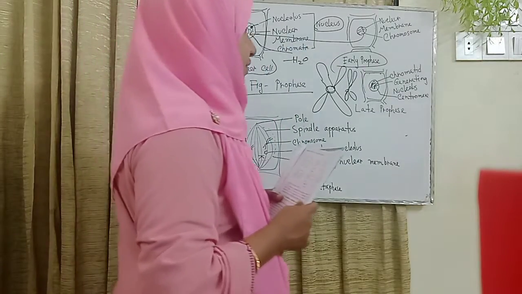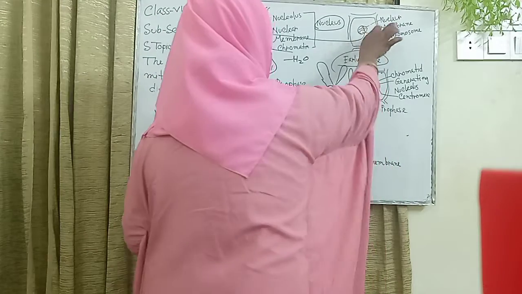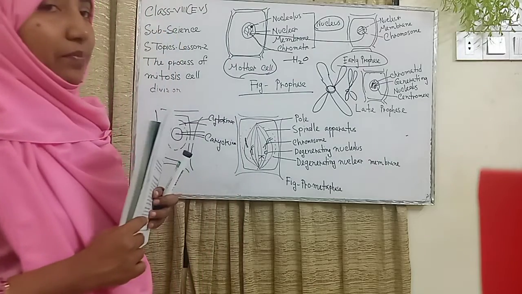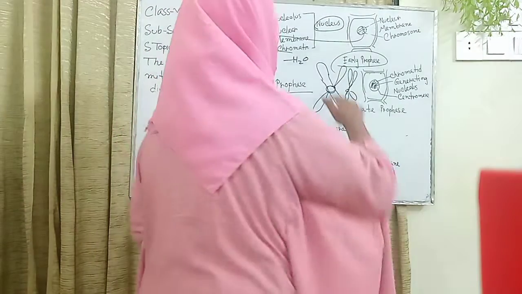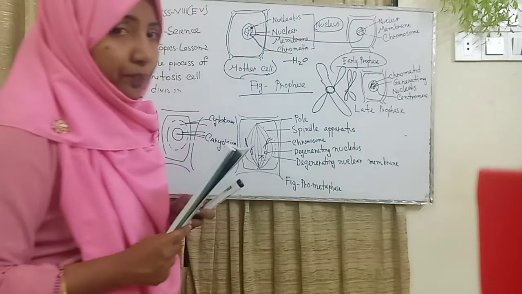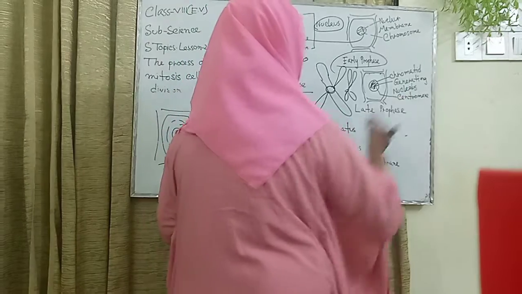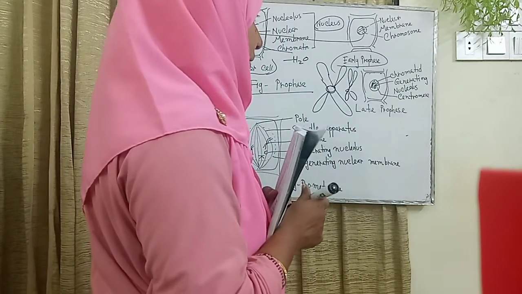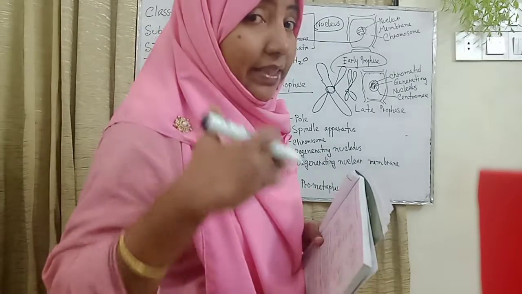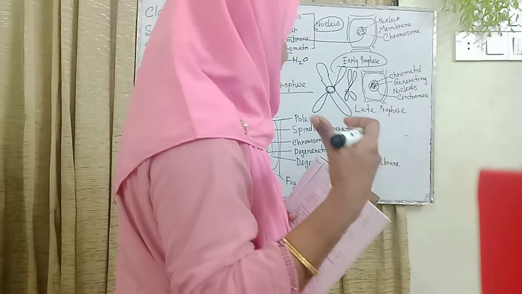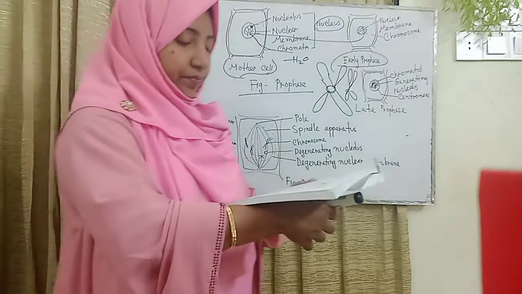Again, here is the early prophase. We also draw the nuclear membrane. This round-shaped structure is the nuclear membrane, and the thick thread-like structure, the chromatin, becomes the chromosome. What is the late prophase? Here is the late prophase. I just drew this structure, the chromatid, and this structure is the degenerating nucleus. It is also visible, and the middle structure is the centromere.